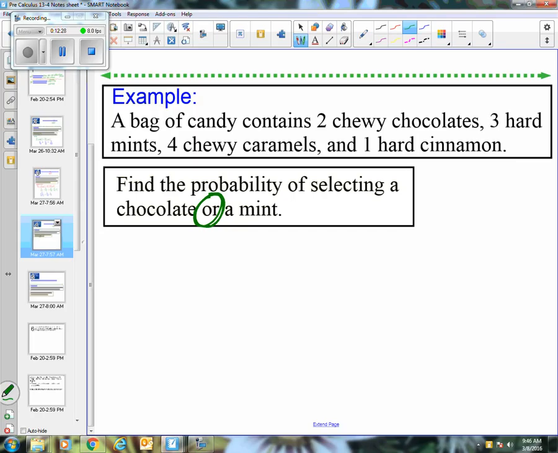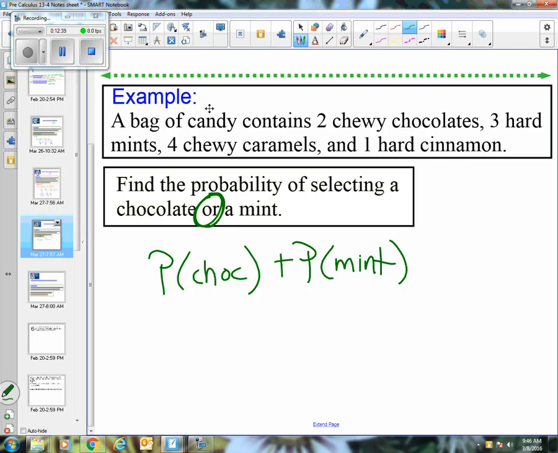Both of those would be successful. So the probability of getting a chocolate would be success. The probability of getting a mint would be a success. So either of those. If you're comparing with either-or, this is always going to be a sum situation. And I bet a lot of you would have done it this way anyway.